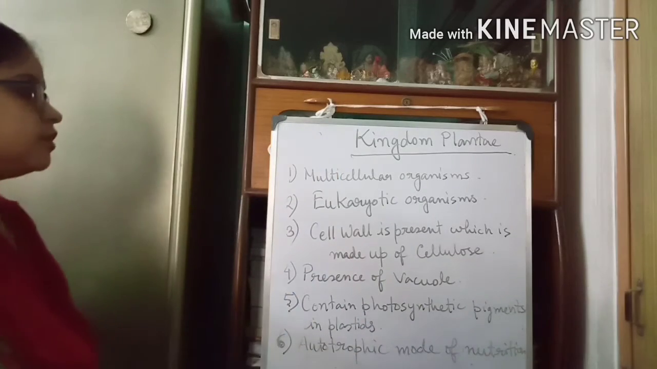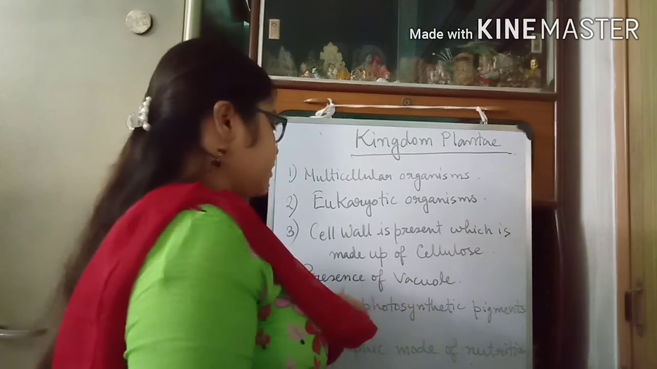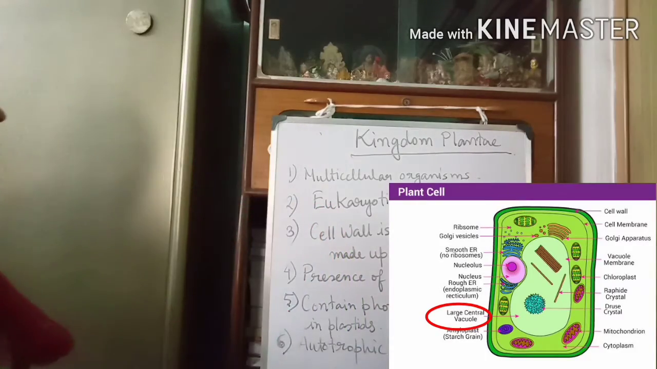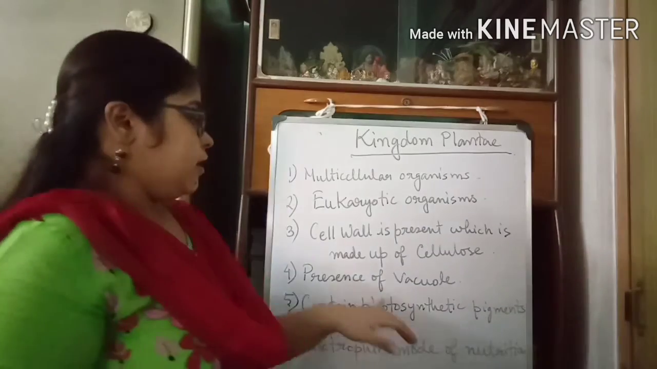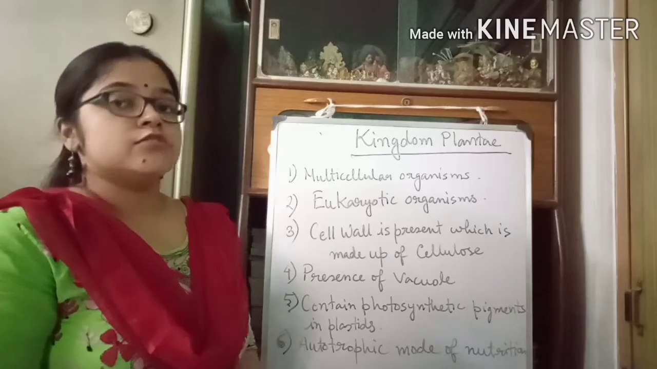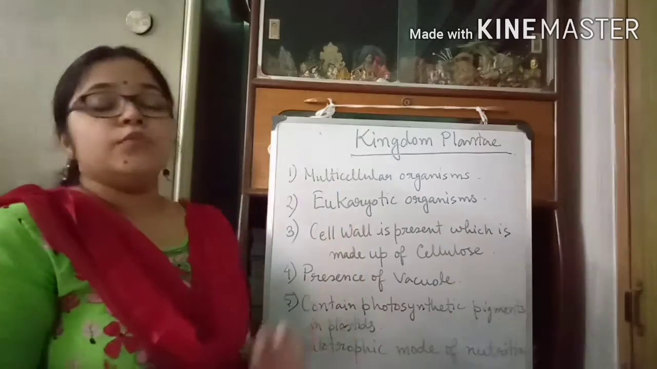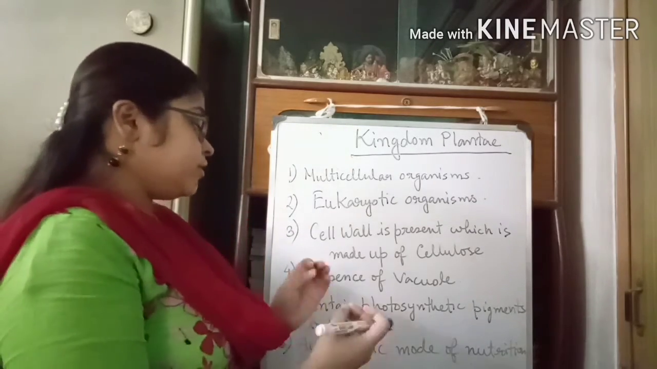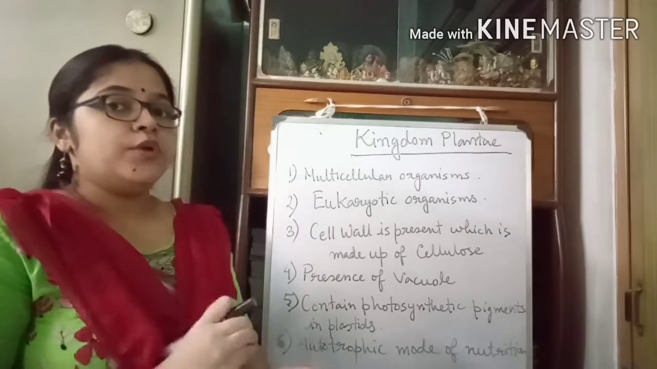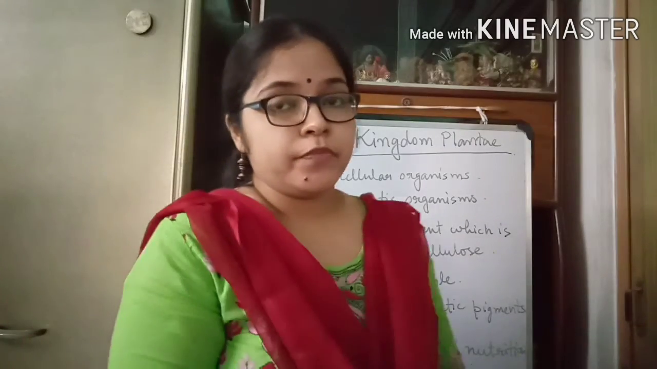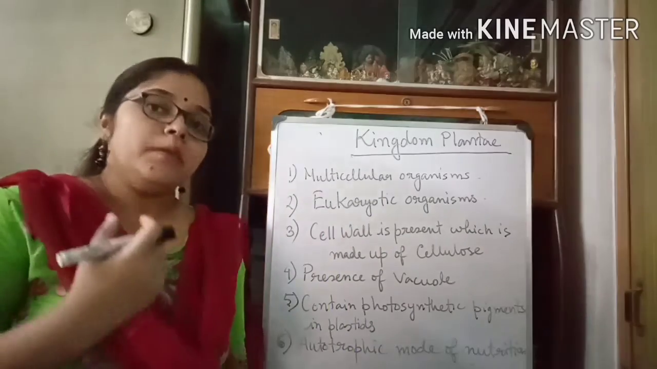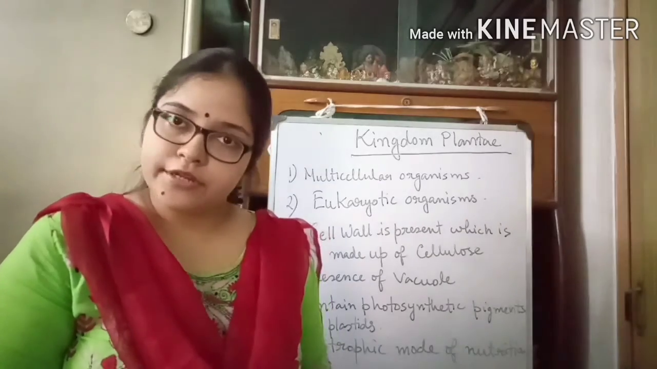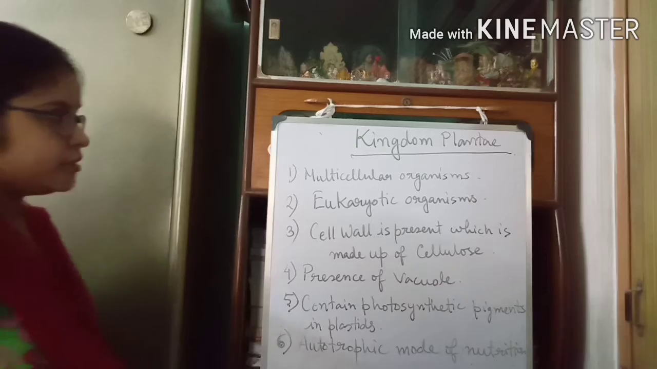Okay, next is there is presence of vacuole inside their cells. Next, their cells contain a photosynthetic pigment that is called chlorophyll, which is inside the plastid. And for this reason in plants we can observe autotrophic mode of nutrition. That means they are able to make their own food by the process of photosynthesis, right? So these are some general characteristics of Plantae.